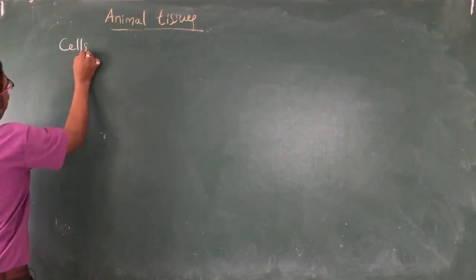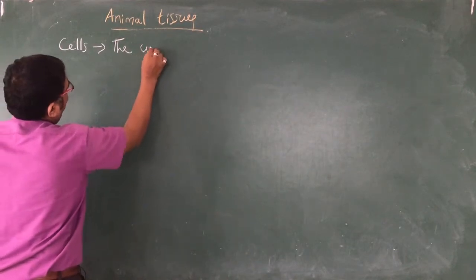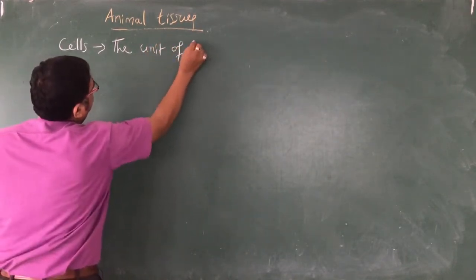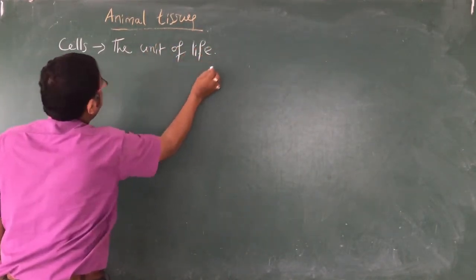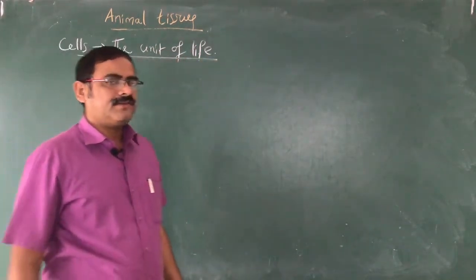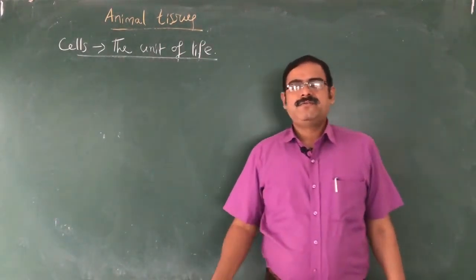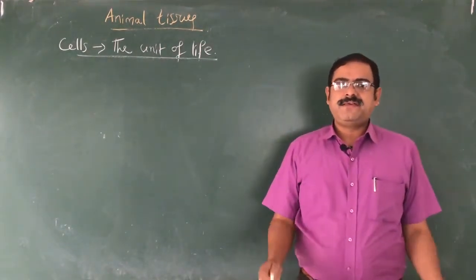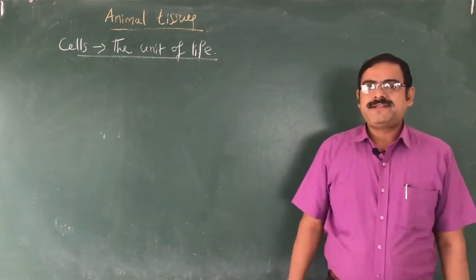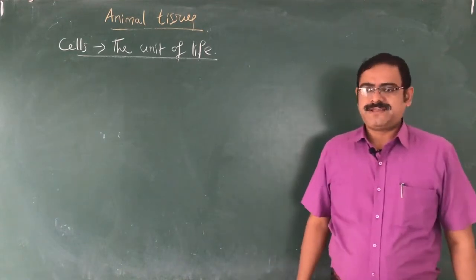So cells we call the unit of life. A single cell can be used to create a whole organism or individual. So the cell is the unit of life that has the ability to become an entire organism if an appropriate environment is provided. Now we are going to study animal tissues.